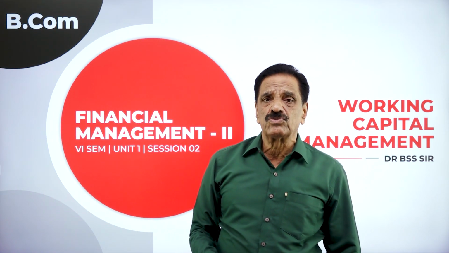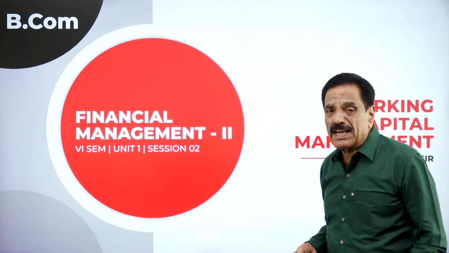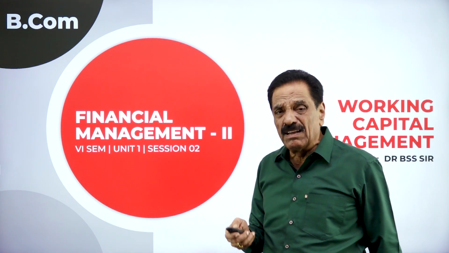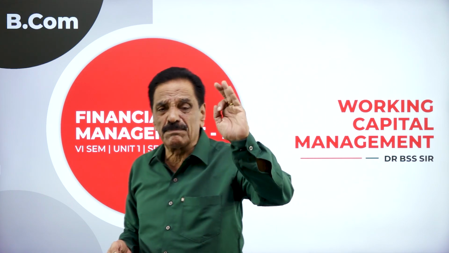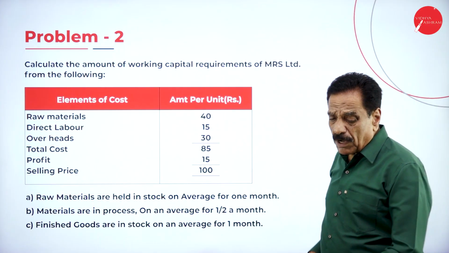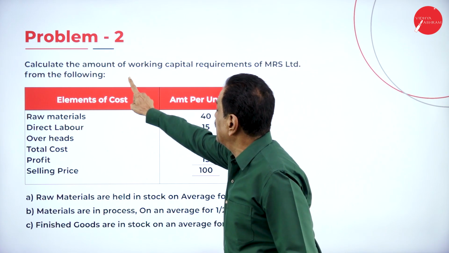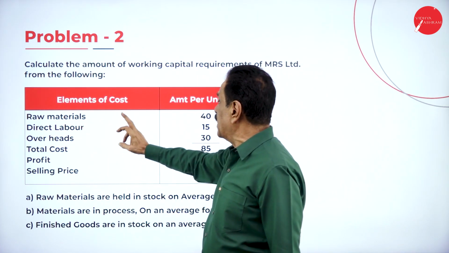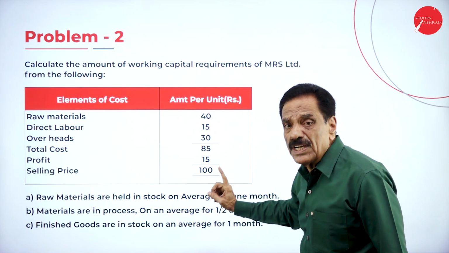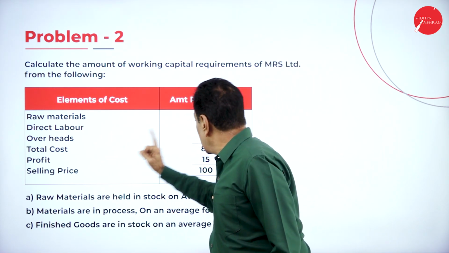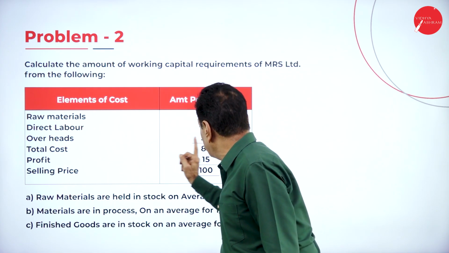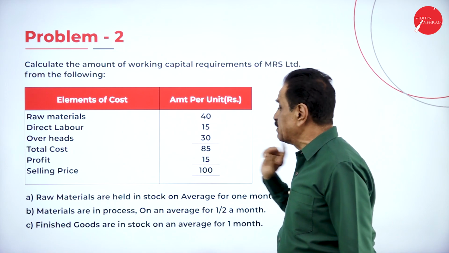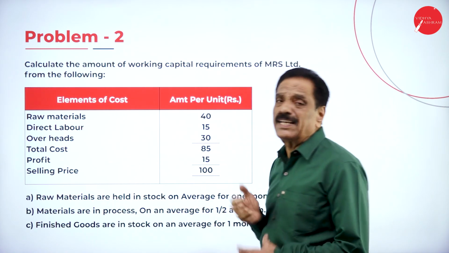Now we'll go to the problem slowly. I will explain each item and show how to work out the working capital. This is a definite problem from the examination point of view. The problem goes like this: calculate the amount of working capital requirement. They have given the raw material amount per unit, direct labor, and overhead expenses. The total cost is 85, profit is 15, selling price is 100.